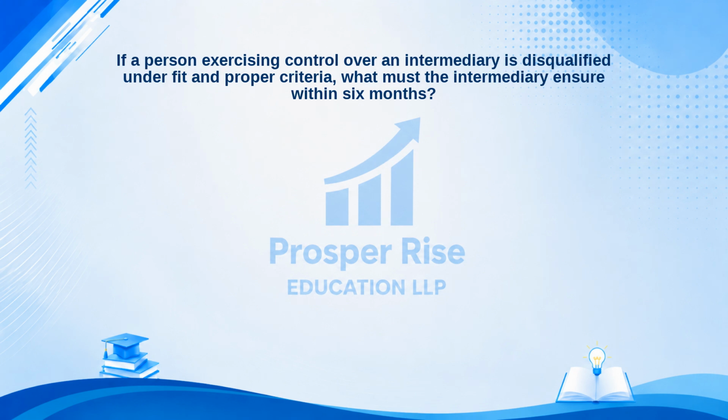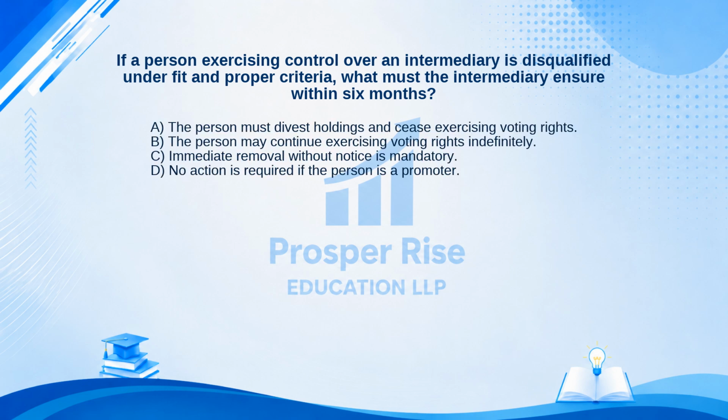If a person exercising control over an intermediary is disqualified under fit and proper criteria, what must the intermediary ensure within 6 months? Here are your options. A. The person must divest holdings and cease exercising voting rights. B. The person may continue exercising voting rights indefinitely. C. Immediate removal without notice is mandatory. Or D. No action is required if the person is a promoter.